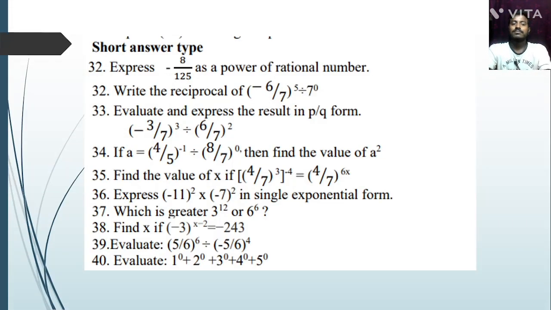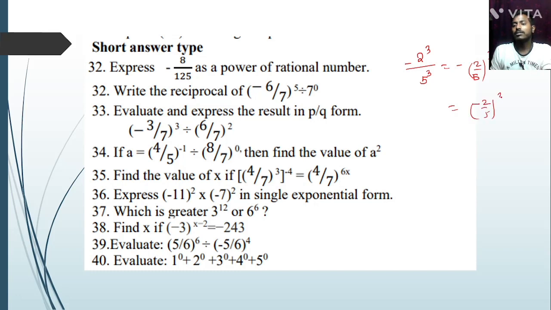Express this as the power of the rational number. 8 we can write 2 to the power 3. Then 125 we can write 5 to the power 3. So it is equal to minus 2 by 5 whole to the power 3.